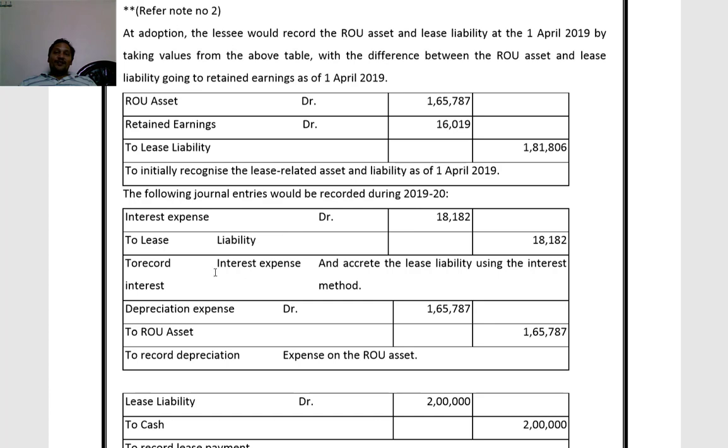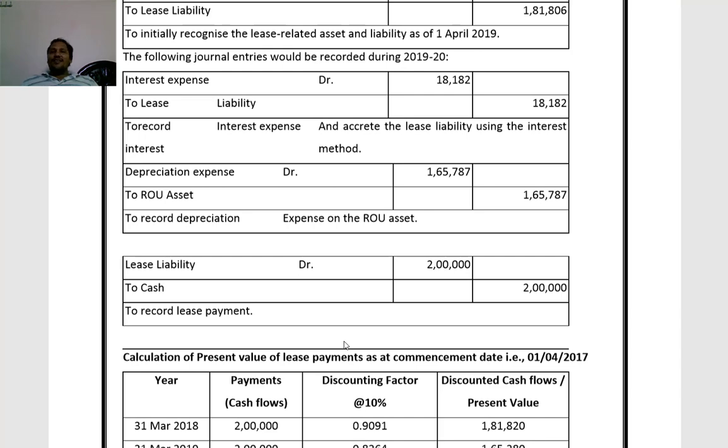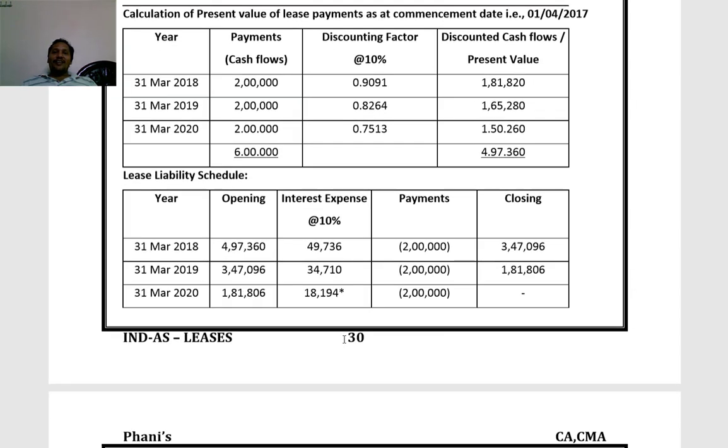This is for interest expense. For depreciation, depreciation expense account debited to ROU asset account 1,65,787. Then for lease payment, lease liability account debited to cash 2 lakhs. These are the entries we have to consider for 2019-20.